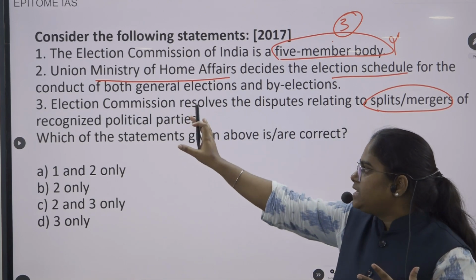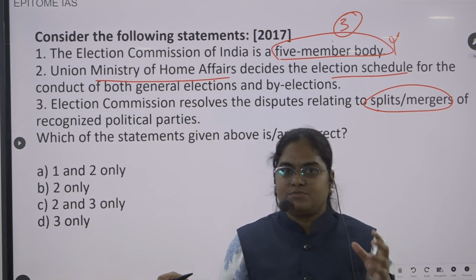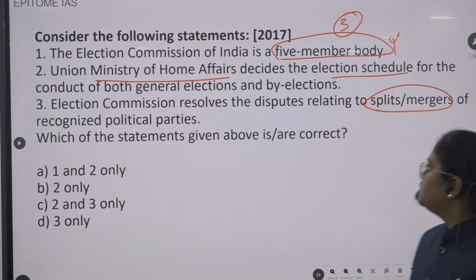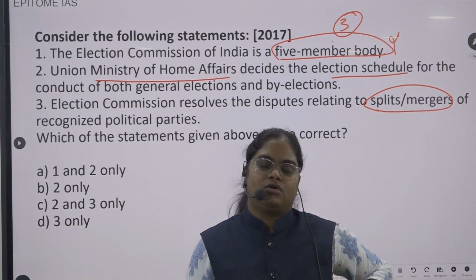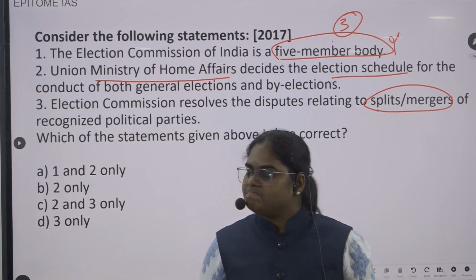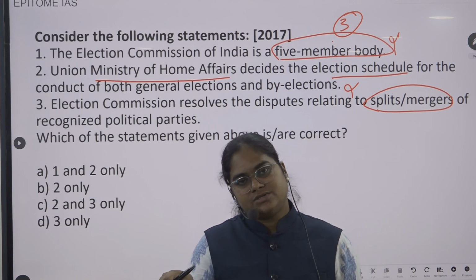Now statement 2 says that the Union Ministry of Home Affairs is responsible for the election schedule for the elections. So again, this is a wrong statement. Why? Because who will prepare the election schedule?